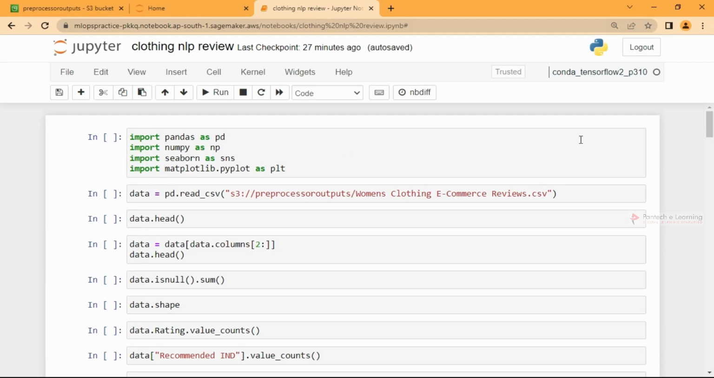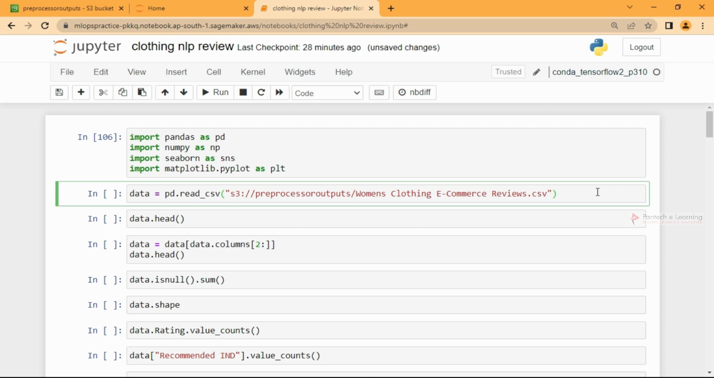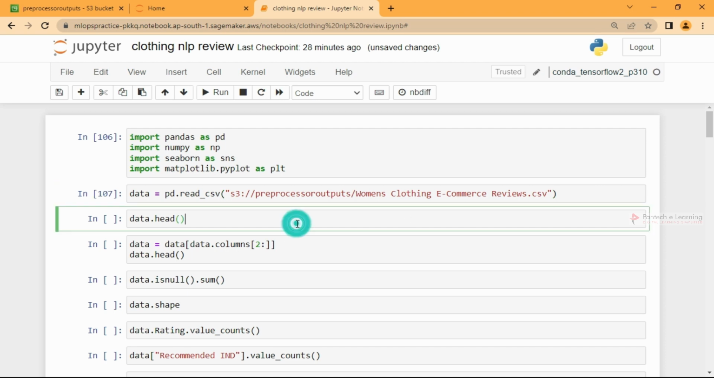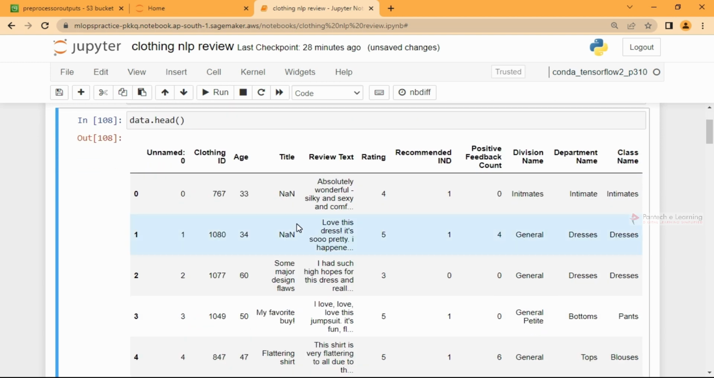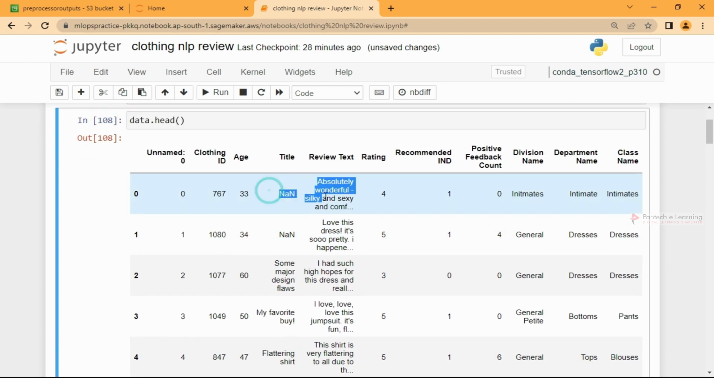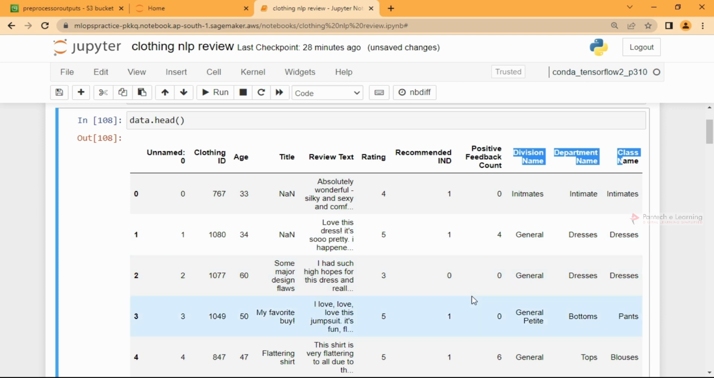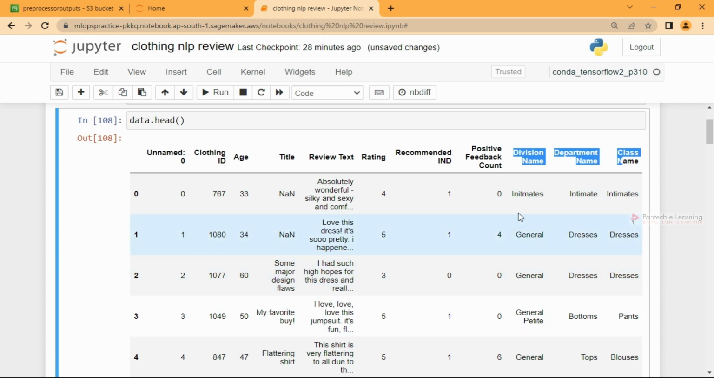So this is what we have. Let me first import pandas, numpy, matplotlib and seaborn, which are the necessary libraries, and let me load the data set which I have in S3 and look at the head. I have some null values inside. ID is unnecessary. We have the age column, the title, the review text, the rating, recommended IND, positive feedback count, and the division name, what dress it belongs to. We can focus on the rating.